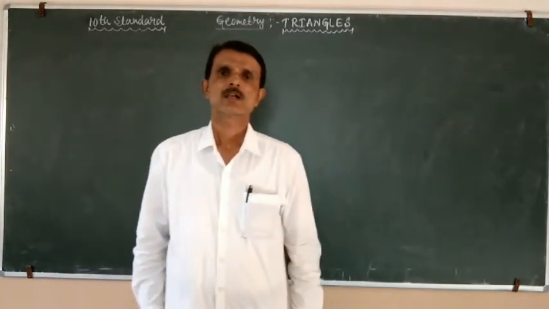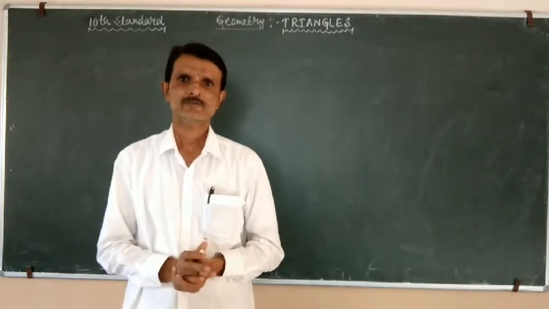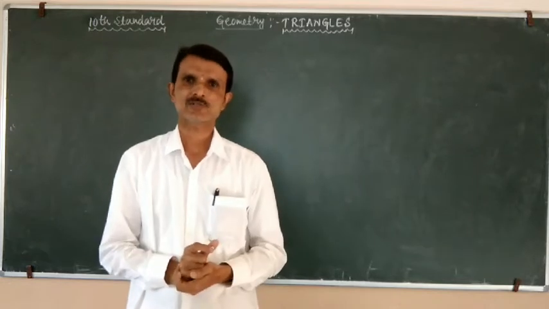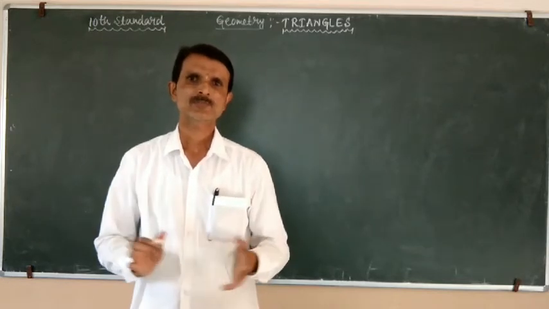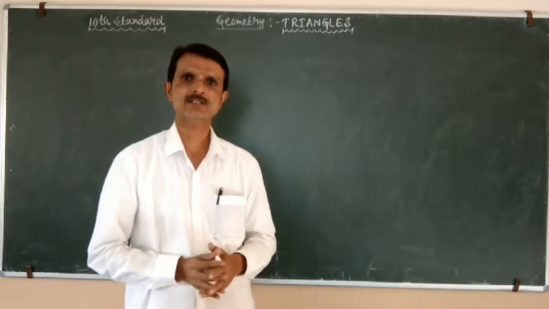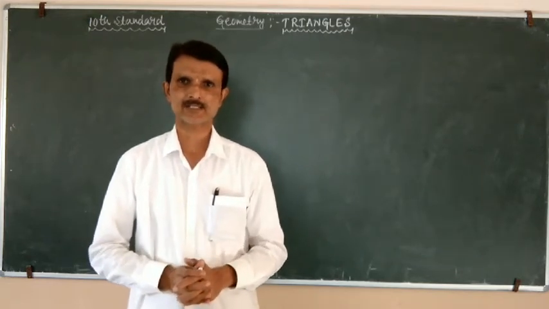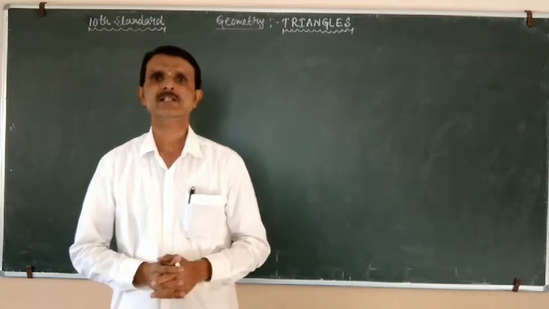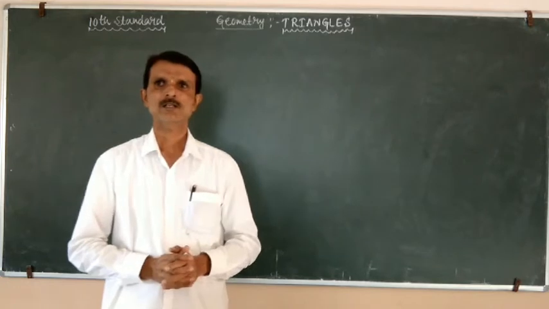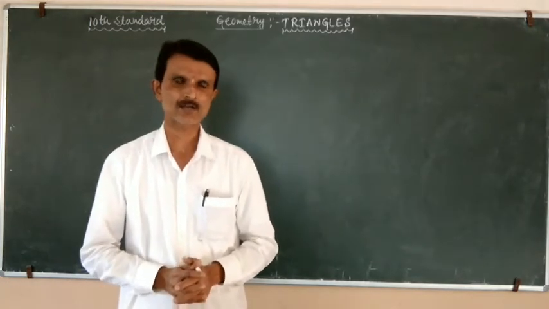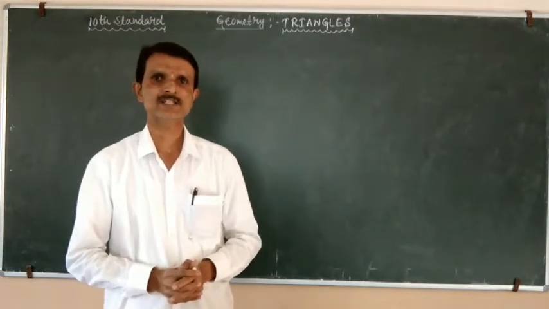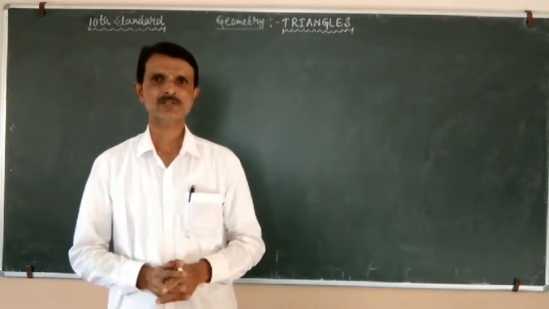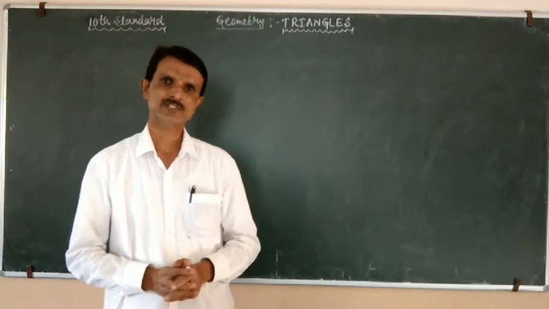Students, today we shall see the continued part of the triangles. In the previous classes we have discussed the similarity of triangles, and also we have proved three theorems. First one is Thales theorem, another one is angle criteria theorem, and third one is area of similar triangles. And also we have simplified the problems on those theorems.